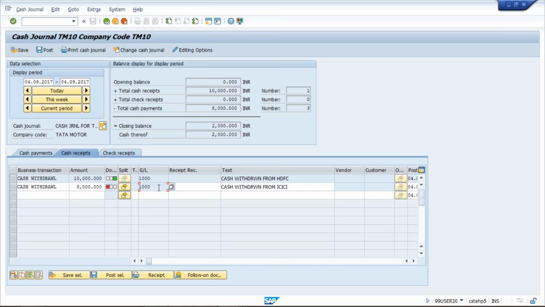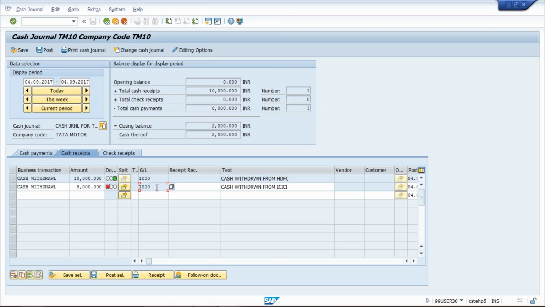Now I just want to edit. So I'm trying to delete this, but it is not possible because see here, this field has been converted into a gray color field. If anything is converted into gray color, it means we cannot enter any value in that field.